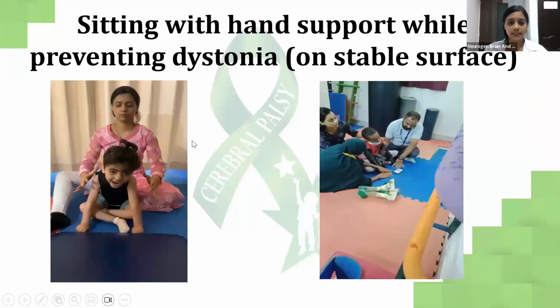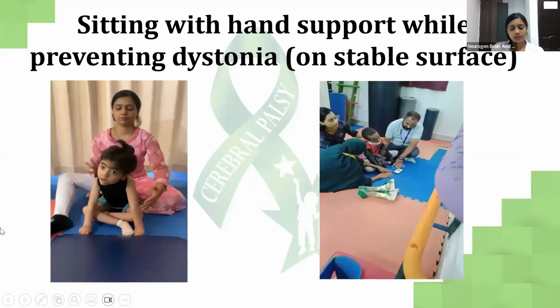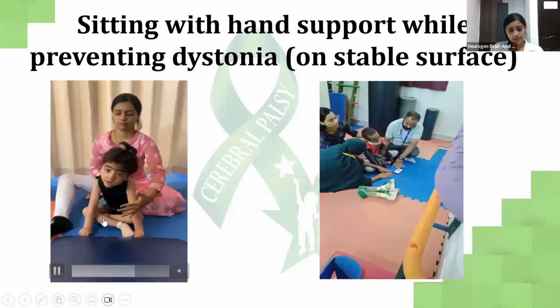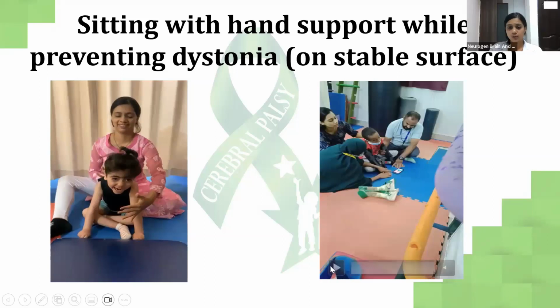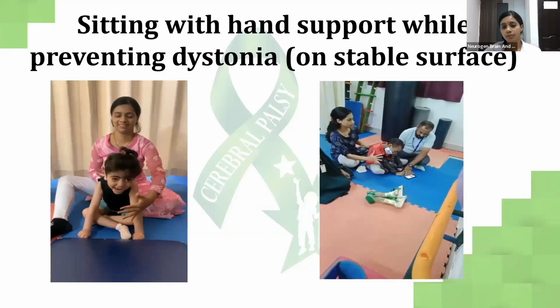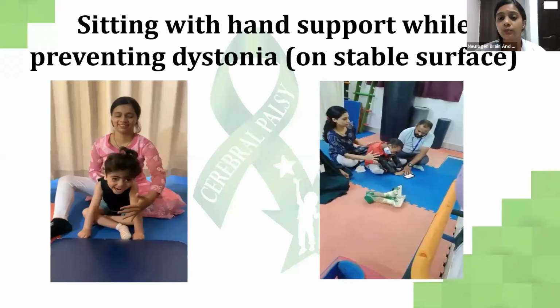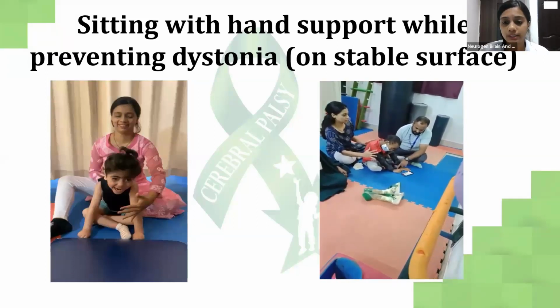Now, sitting for a child with dystonia on a stable surface. If you see this, the child is seated with hands well supported over the mat, and he is trying to hold his head in neutral position while his posture is good and he's not going behind. While this child, we've used pediraps because he has tightness in the upper body. We want him to take weight, so that's why we use pediraps so that he does the weight bearing better.